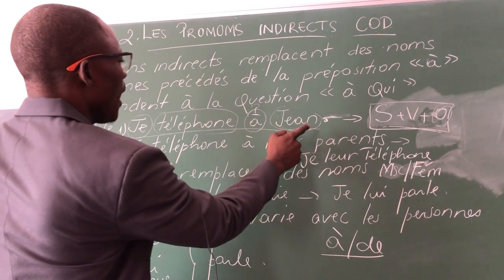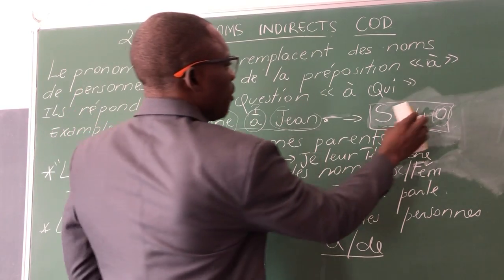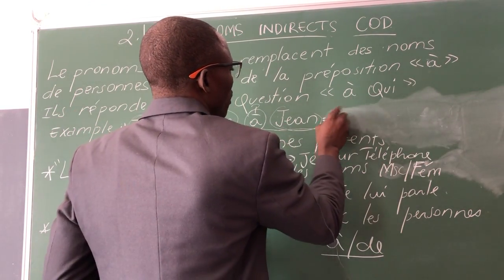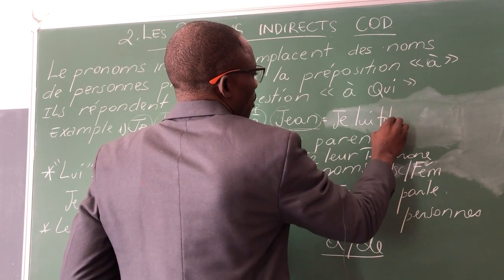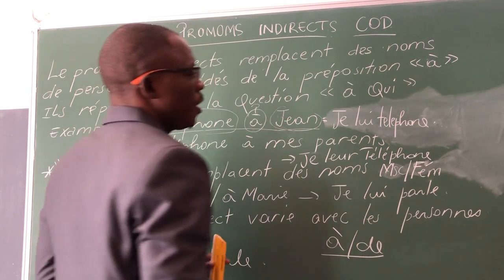Je téléphone à Jean. If I want to replace it with a pronoun, it will be je lui téléphone. Je lui téléphone.